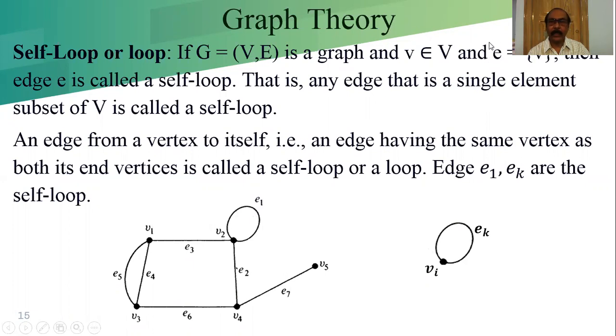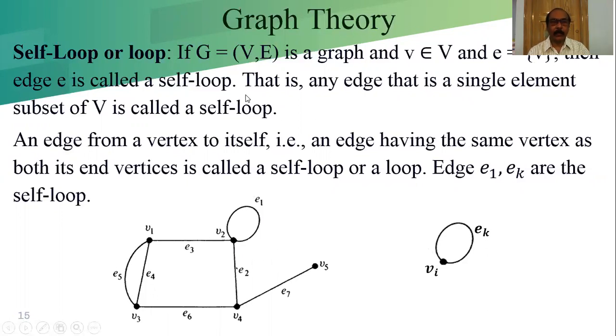That means when an edge is associated with a single vertex, then it is known as the loop. For example here, the E1 edge is associated with the vertex V2, a single vertex, then it is known as the loop.